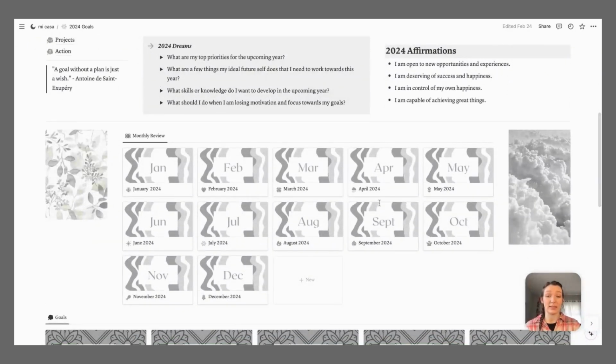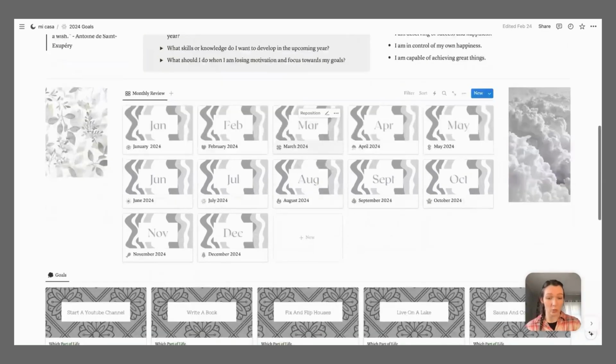This is the database from the planner page of all of the months. So the little gallery view of March. This is all 12 months. And again, if I were to drill into it, it would look like the same thing. It would have all those check marks and then the previous month's reflections and then the next month's goals.